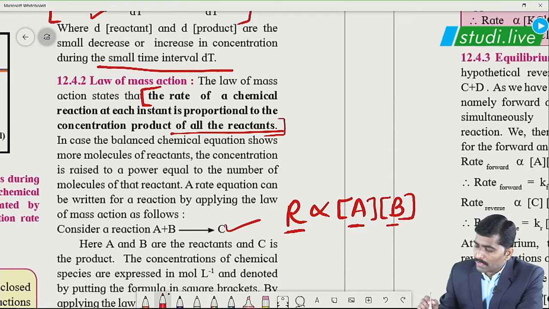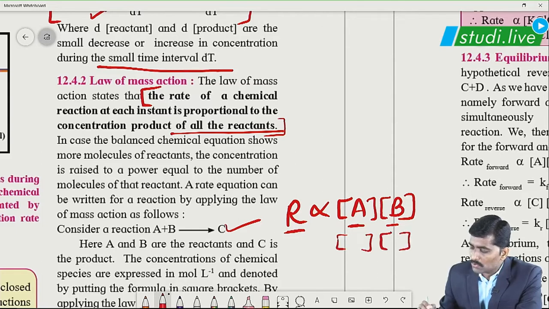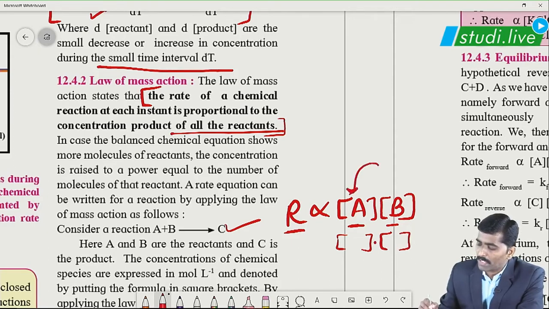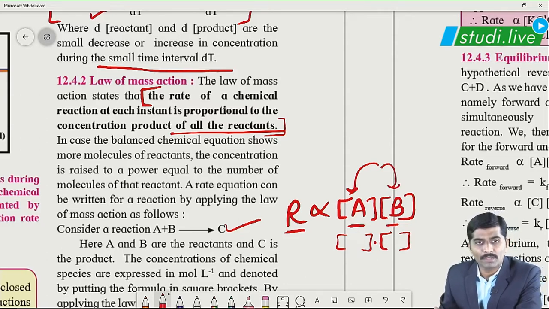Whenever I am expressing this square bracketed entity, between these two square brackets, a dot is going to be present. Dot represents product. So product of concentration of A and concentration of B. This is according to the law of mass action.